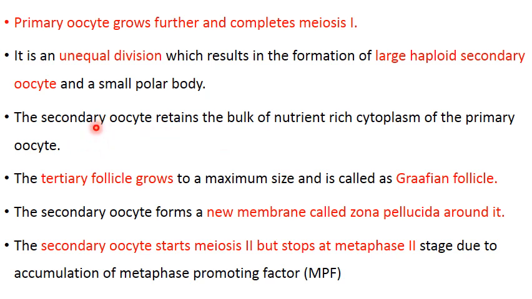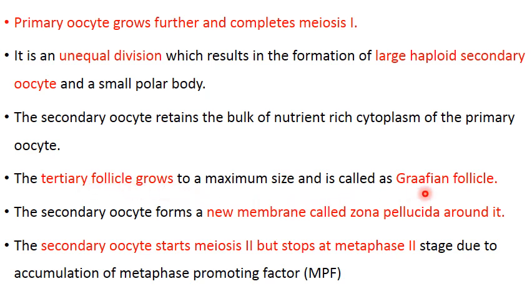And why does this unequal cytokinesis occur? Because all the nutrition is retained with a single ovum, and after fertilization, during the initial stages of embryonic development, the nutrition needed for that will be from this single ovum. So all the nutrition is retained with the single large ovum, which is utilized later on during the initial stage of embryonic development. Now the tertiary follicle will grow to a maximum size,